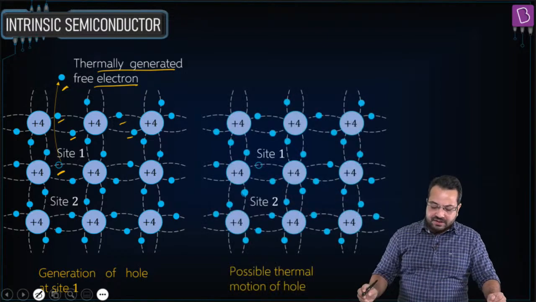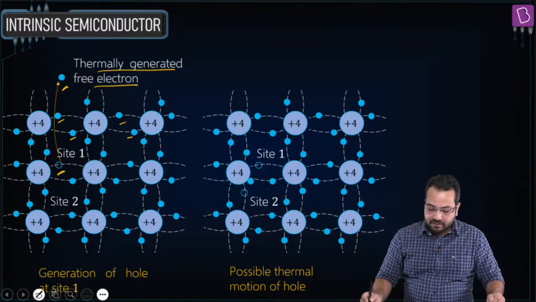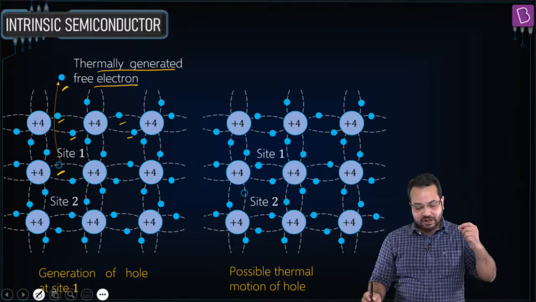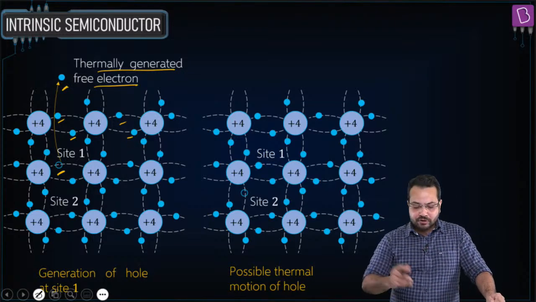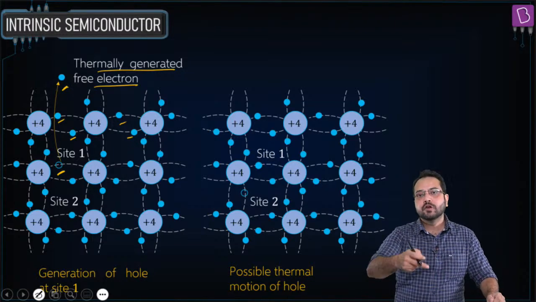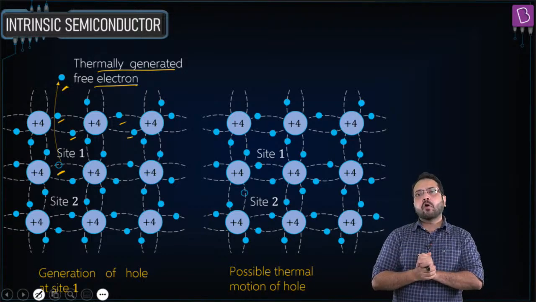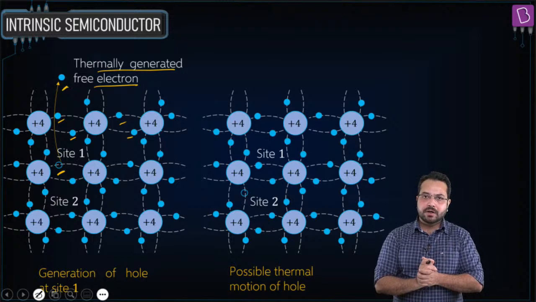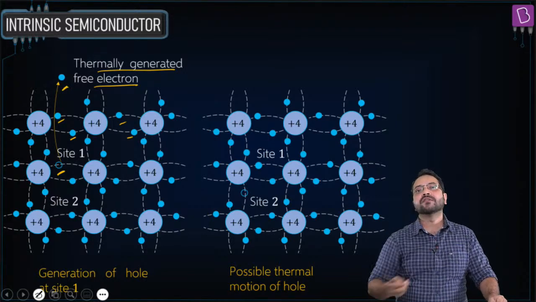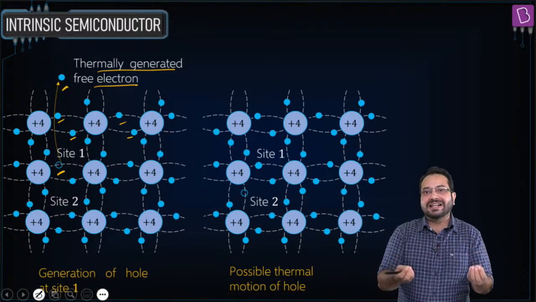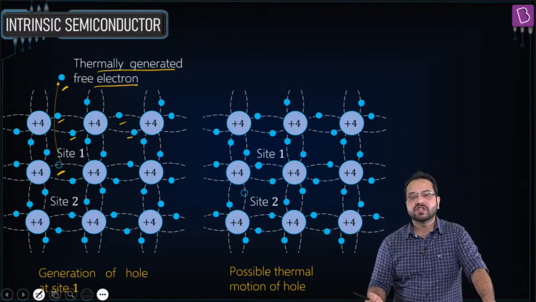It can fill this vacancy by an electron which can move from another site to this particular site. So the electrons can move to fill that hole. For all practical purposes, we can understand holes to be positive charges. Actually they are not, they are just lack of negative charge, but we can understand them to be positive charges.